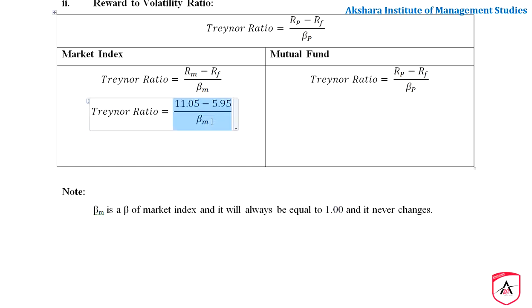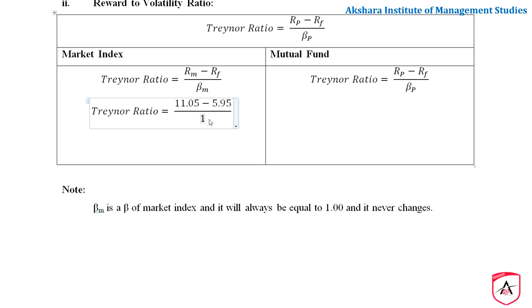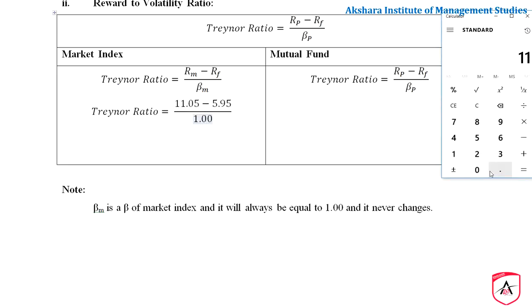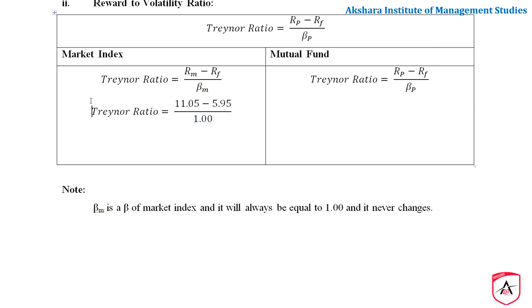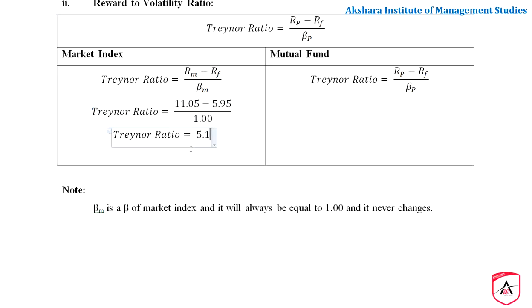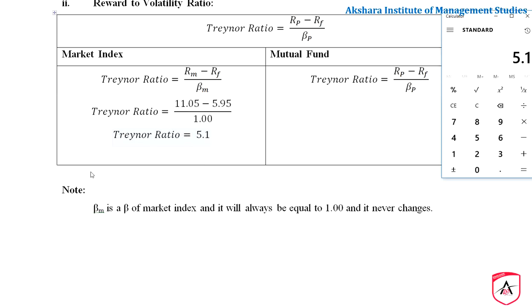Always beta m is 1.00. Please observe this. This is going to be 1.00. And now what you have to do? You have to simplify this. 11.05 minus 5.95 equals 5.1, divided by 1.00. It is 5.1, right?